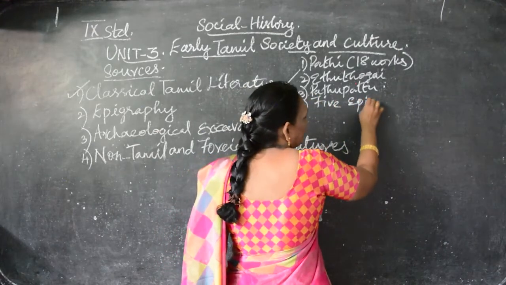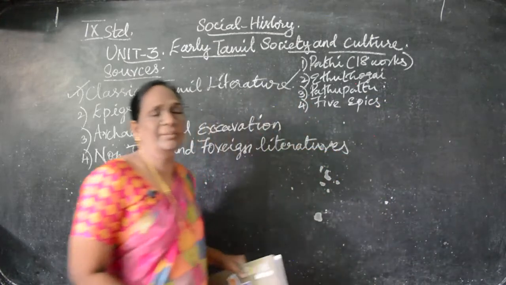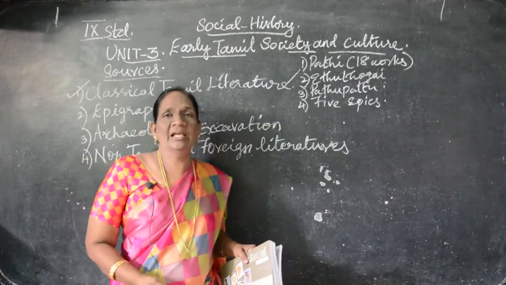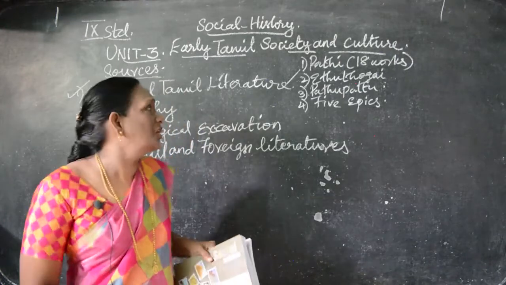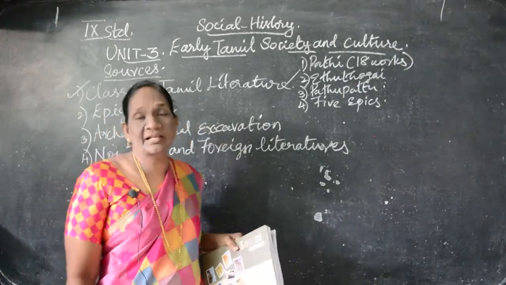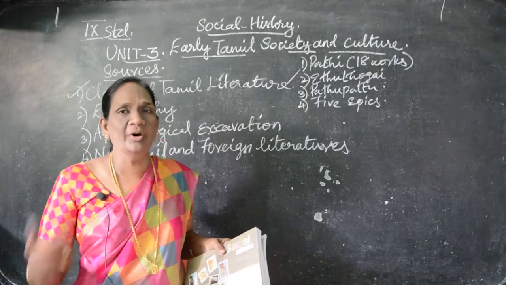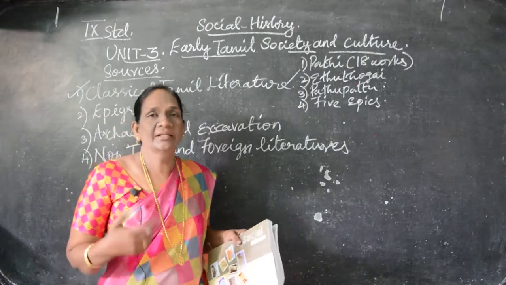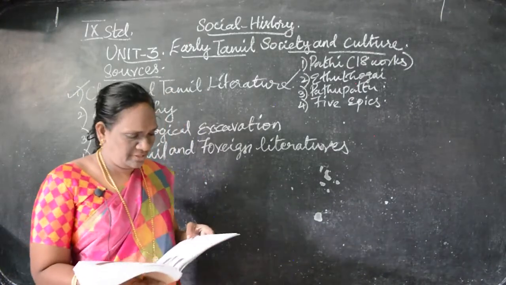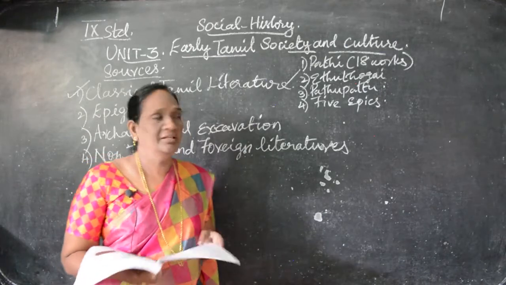What are they? சிலப்பதிகாரம், மணிமேகலை, சீவக சிந்தாமணி, வளையாபதி and குண்டலகேசி. So these are all the Tamil literatures, the classical Tamil literatures, through which we know about the early Tamil society. Next one we are going to see about the epigraphy.